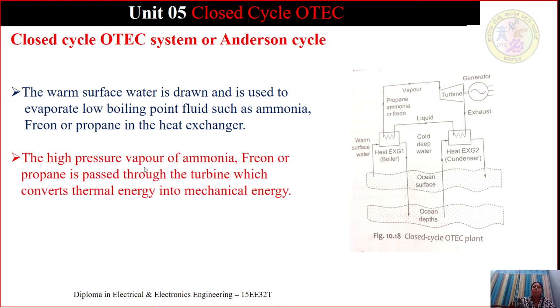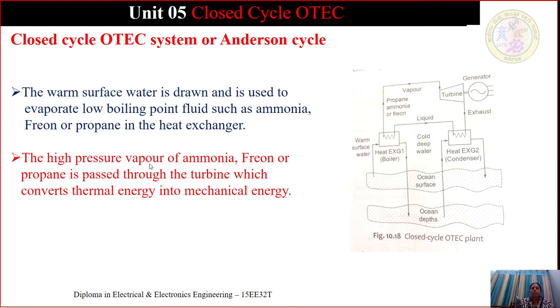The high pressure vapor of ammonia, freon or propane, whichever it is, is passed through the turbine. It is passed through the turbine, which converts what? It converts thermal energy into mechanical energy.